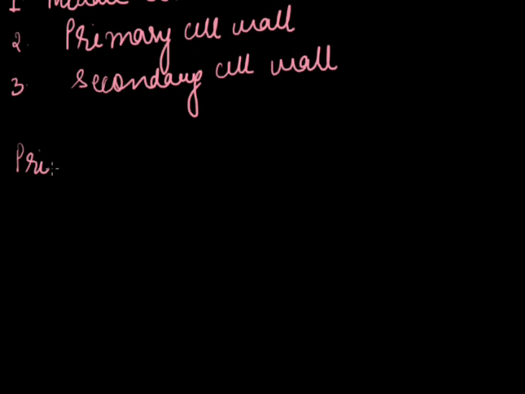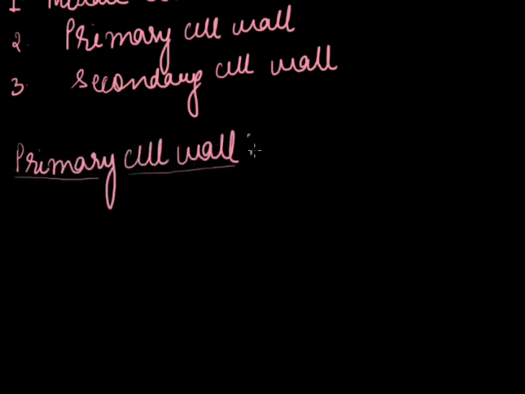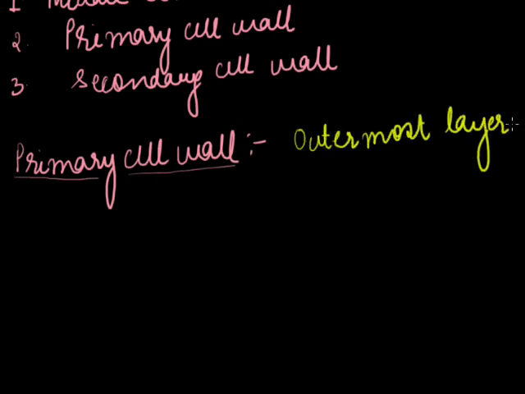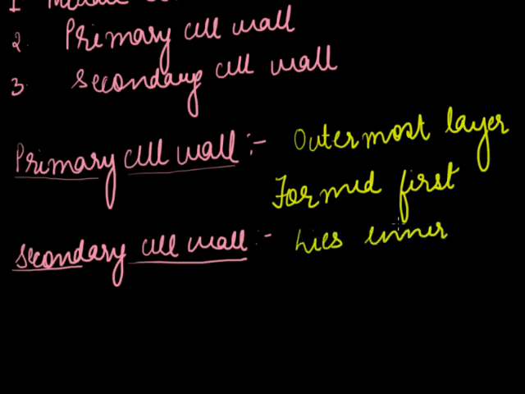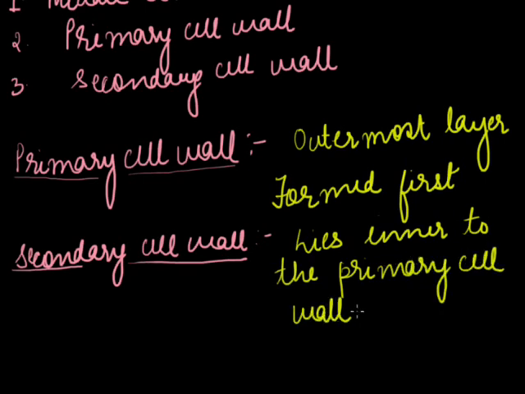Now let us discuss the primary cell wall. It is the outermost layer. It is formed first, so it is called the primary layer. The secondary cell wall lies inner to the primary cell wall and is formed later.